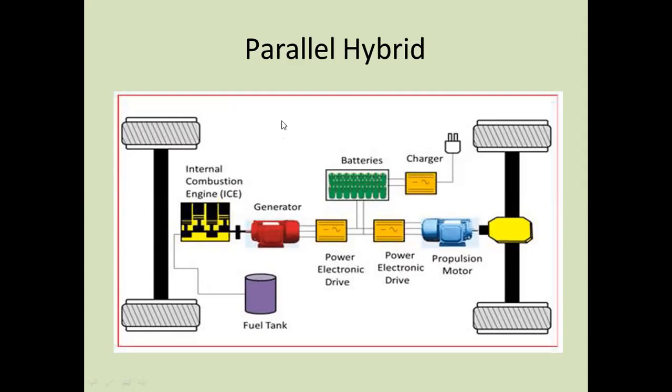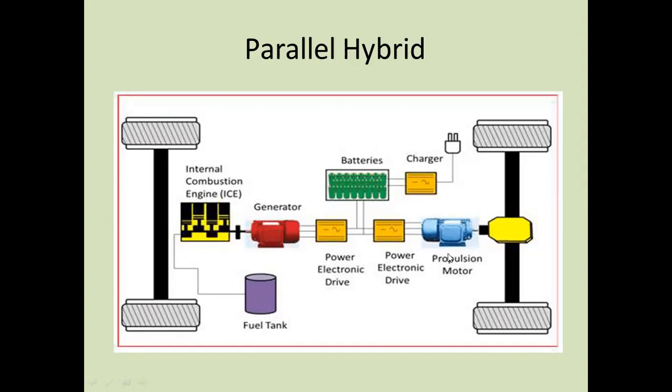Generally, we can operate these parallel hybrid vehicles in three modes. The first is the low speed mode, where only the motor gives the power to drive the vehicle. After that, in the medium speed mode, the internal combustion engine gives the power to drive the vehicle. If the vehicle is operating in high speed mode, the internal combustion engine is operating at one rpm and the electric motor at another rpm.